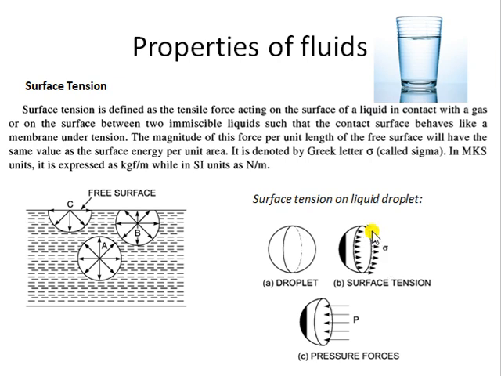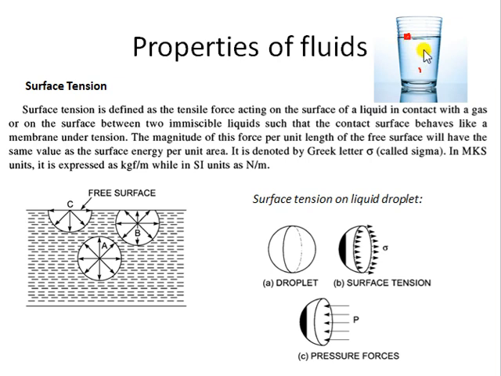Now if you see this glass of water, what is happening? There are fluid particles at various points in this glass of water. Let's say there will be one fluid particle available here, one here, and one on the free surface also. This is called the free surface, right?